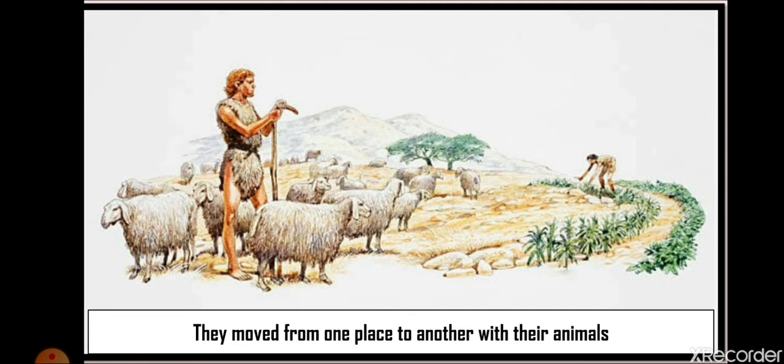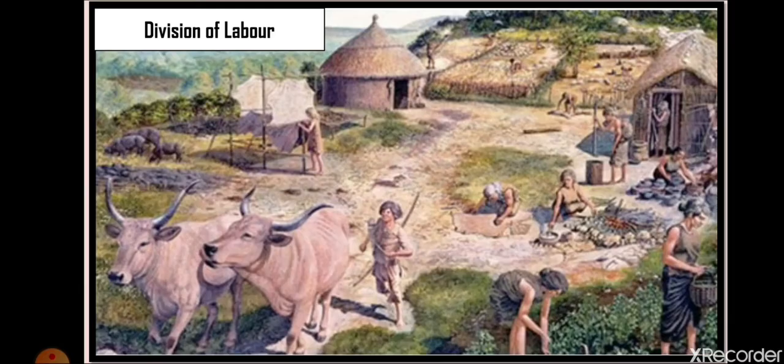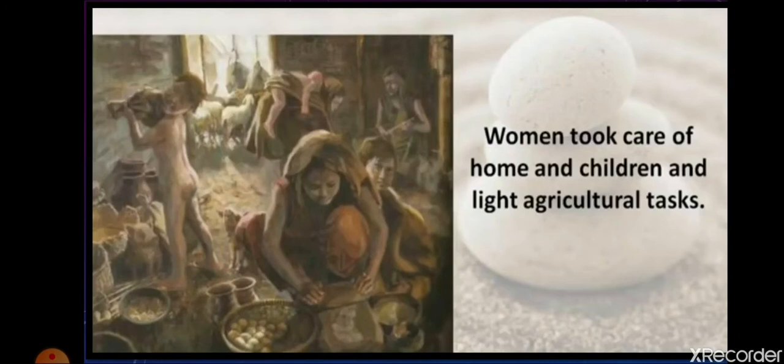Next, they moved from one place to another with their animals. They were herders. They reared pet animals, and sometimes they had to move from one place to another with them for the food of their animals. Each group of early humans consisted of men, women, and children, and some domesticated animals.